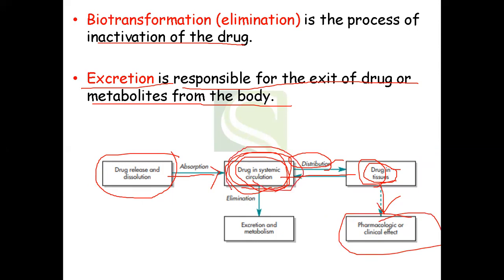At the same time, when the drug is present in the blood, in the systemic circulation, it is going to go to your organs which are responsible for metabolism and excretion. Basically, these organs are your liver and kidneys, right? So from these organs, excretion and metabolism will proceed, and hence we can say that elimination also starts immediately. Okay.